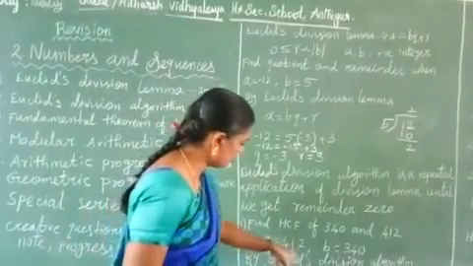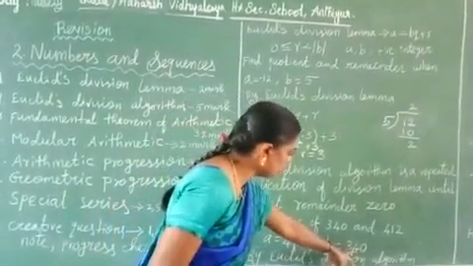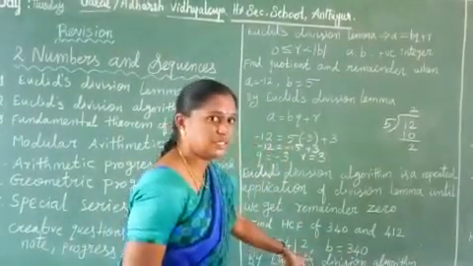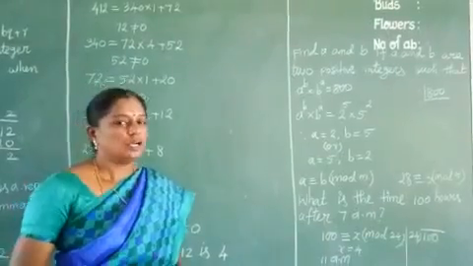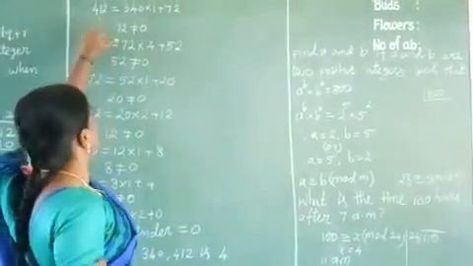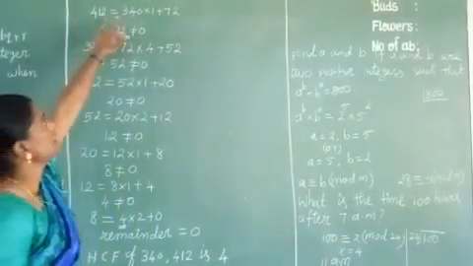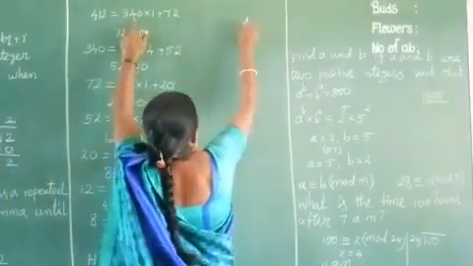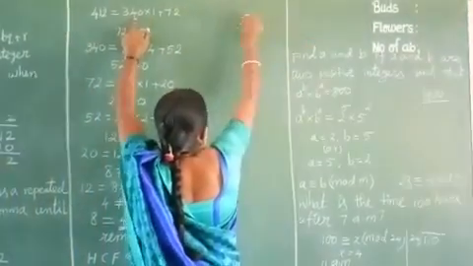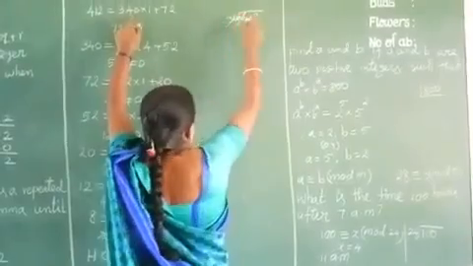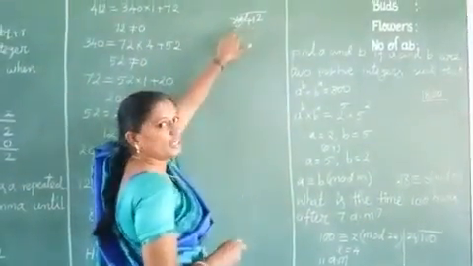So here a is equal to 412, b is equal to 340. By applying Euclid division lemma, a equals bq plus r. We select a as 412, b as 340. So 412 divided by 340. In 412, how many 340?